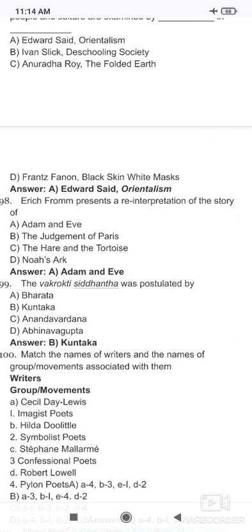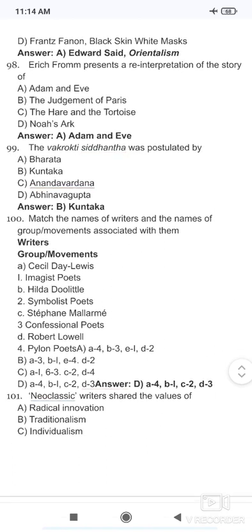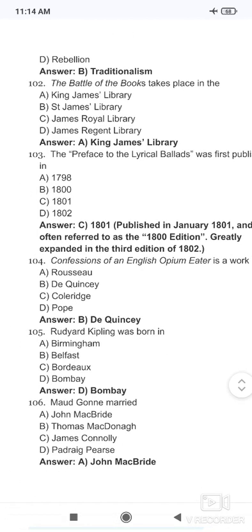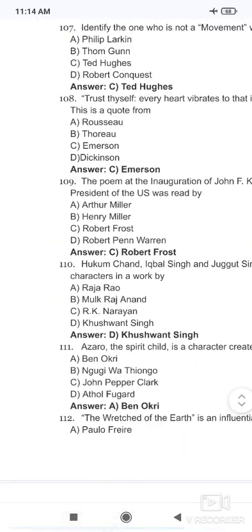The Vakrokti Siddhanta was postulated by whom? The Vakrokti Siddhanta was postulated by Kuntaka. Then the match the pair is here. The remaining questions, after 100, we will see in the next video.